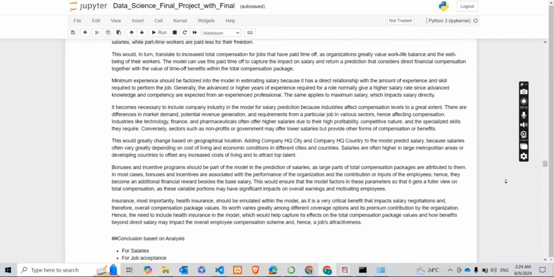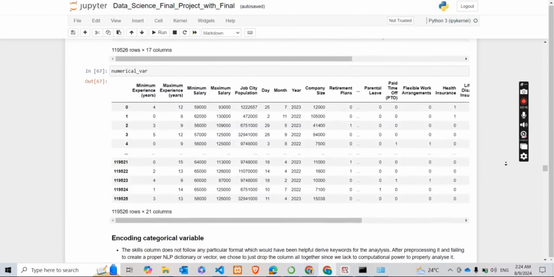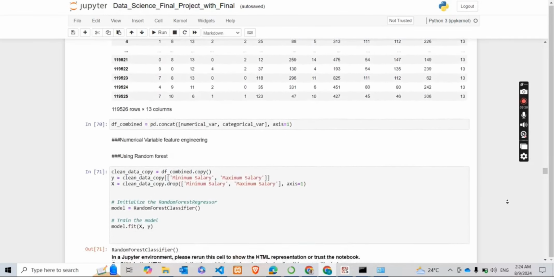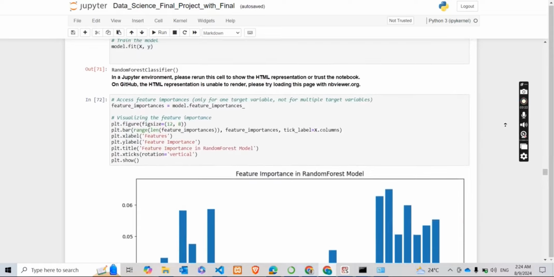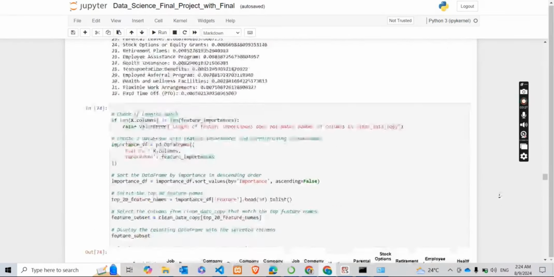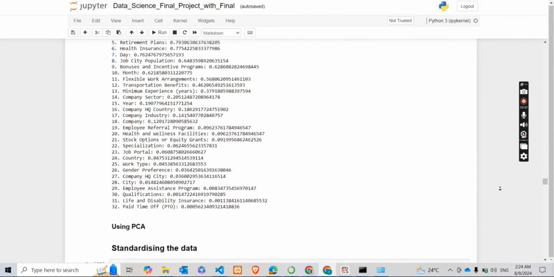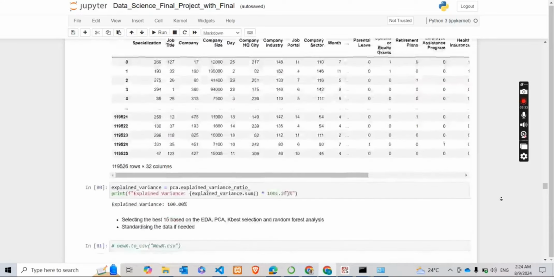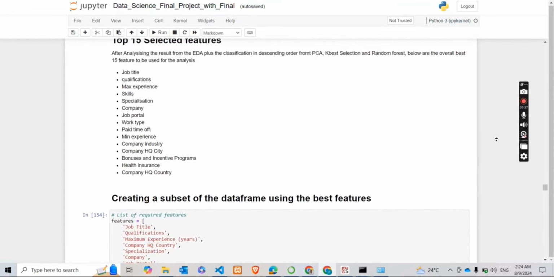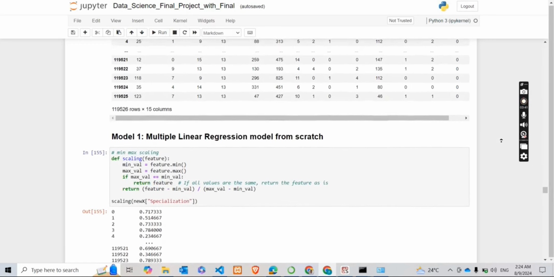After the EDA, just to make sure that everything we saw actually made sense, we did an extensive feature engineering using PCA. As you can see, we encoded the data using label encoding to make it a little bit easier. And we used random forest, tree-based methods, and PCA, just to make sure that whatever trend we saw is actually what's there and making sense. After analyzing the EDA plus this feature engineering, we came up with the best 15 features before going into our very first model.